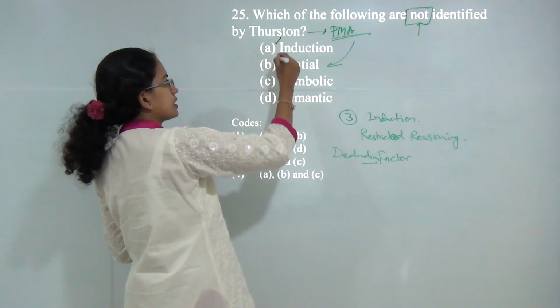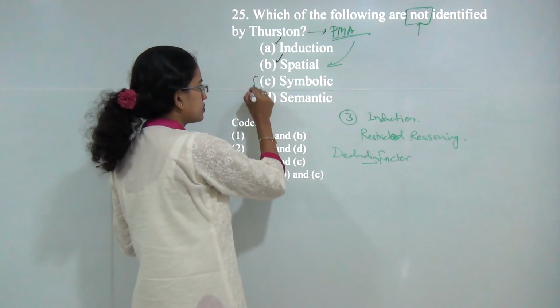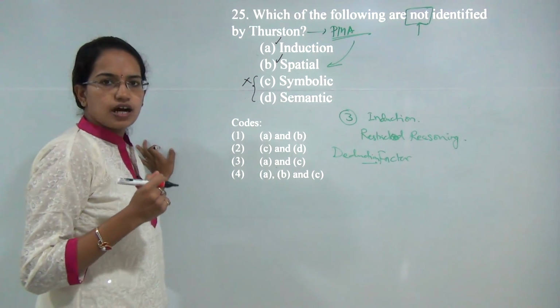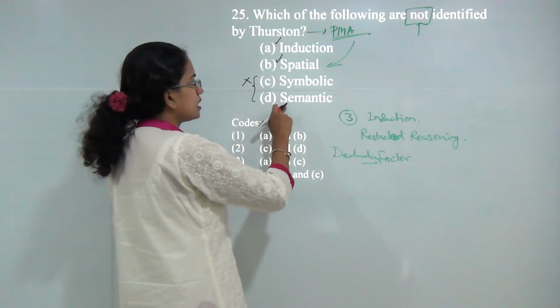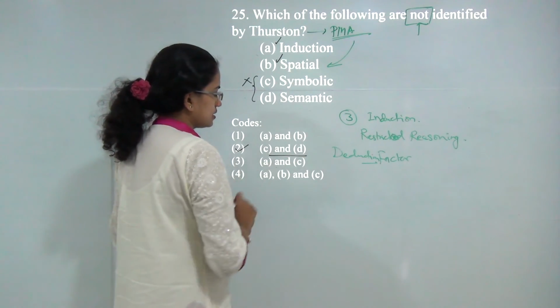So he talked about induction and he talked about spatial aspects, but he did not include semantic or symbolic concepts in his theories. So C and D were not identified by Thurstone. So you have 2 as the correct answer here.